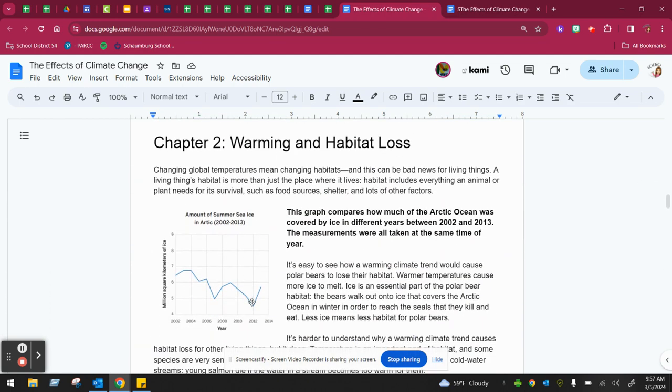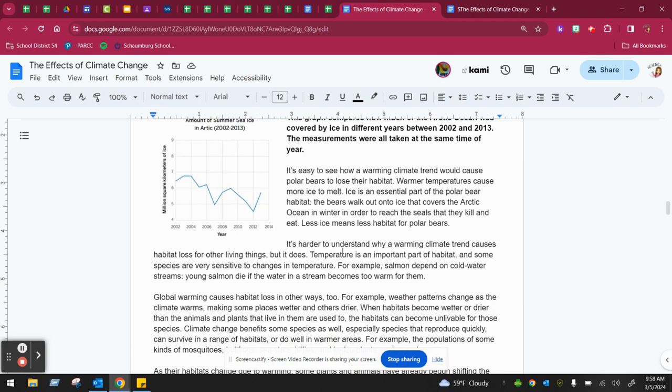Chapter 2, Warming and Habitat Loss. Changing global temperatures mean changing habitats, and this can be bad news for living things. A living thing's habitat is more than just the place where it lives. Habitat includes everything an animal or plant needs for its survival, such as food sources, shelter, and lots of other factors. This graph compares how much of the Arctic Ocean was covered by ice in different years between 2002 and 2013. The measurements were all taken at the same time of year.